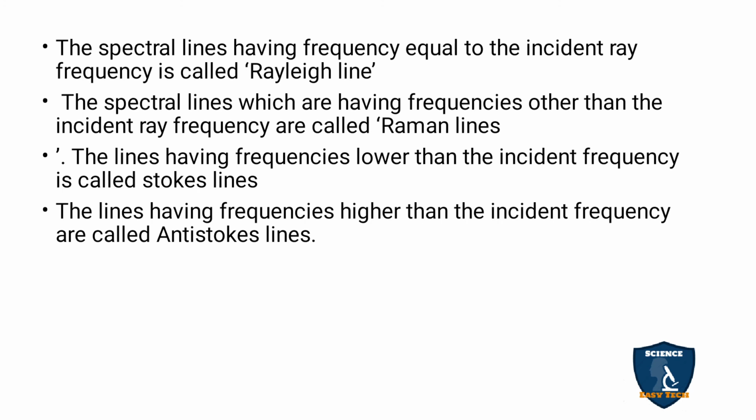The line having a frequency lower than the incident frequency is called the Stokes line. The line having a frequency higher than the incident ray is called the anti-Stokes line.